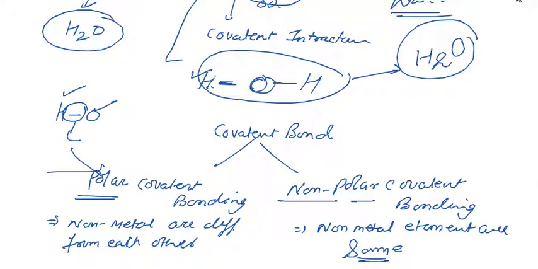For example, on one side you have nitrogen, and on the other side you also take nitrogen. Nitrogen is represented by N, its atomic number is 7 and its atomic mass is 14. On the other side you also have the same one.